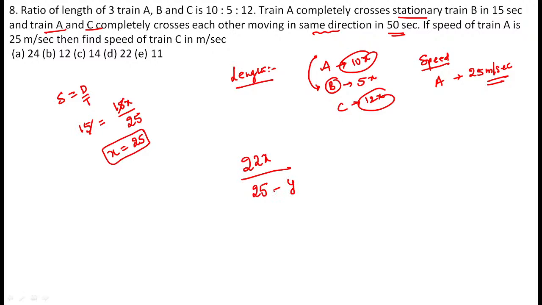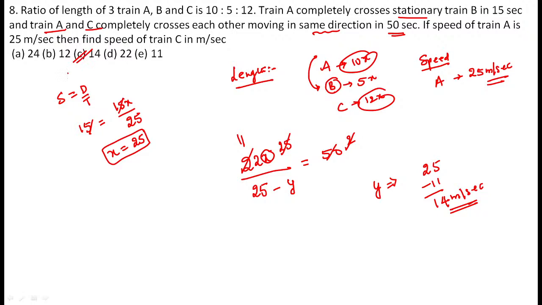The other train's speed I just consider as y meters per second. So it took only 50 seconds. Now you just calculated the x value, which is 25. 25 ones are 25, 25 twos are 50, 22 times 25 is 550. Now the y value is exactly equal to 25 minus 11, guys. So 25 minus 11, the answer is 14 meters per second. So 14 meters per second is the correct answer, guys.